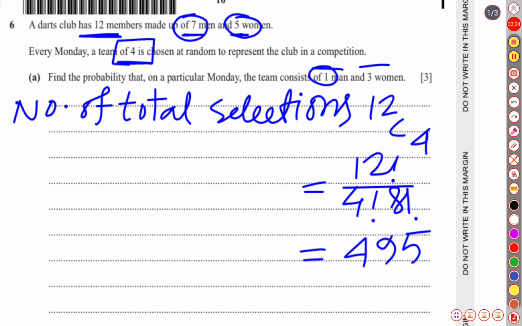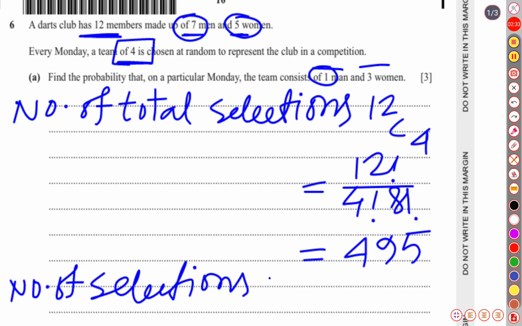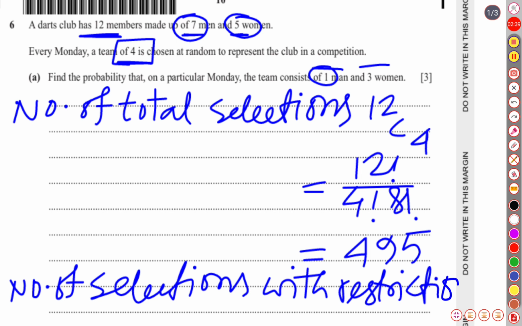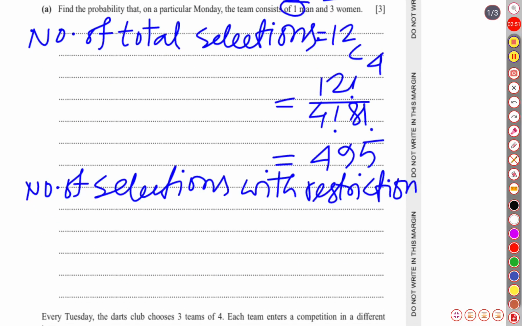So let us write the number of selections with restrictions, equal to the total selection.